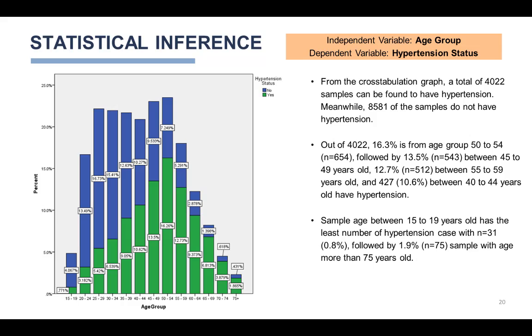Samples aged between 15 to 16 years old have the least number of hypertension cases, with 31 samples, 0.8%, followed by 1.9% with samples of age more than 75 years old.